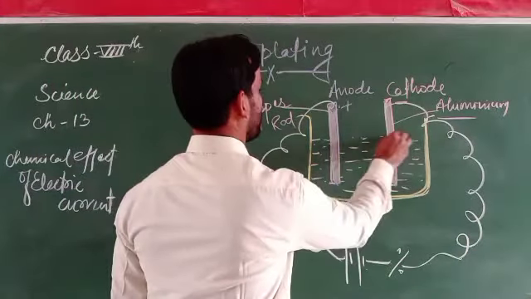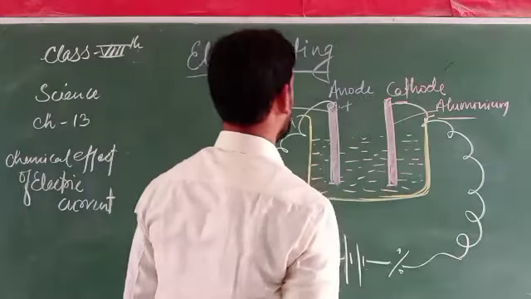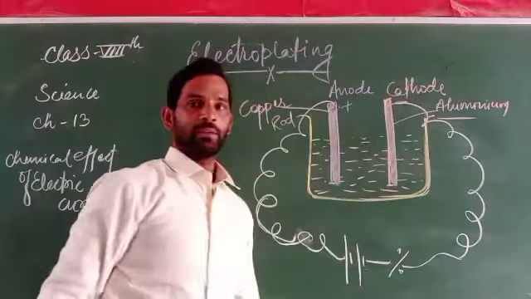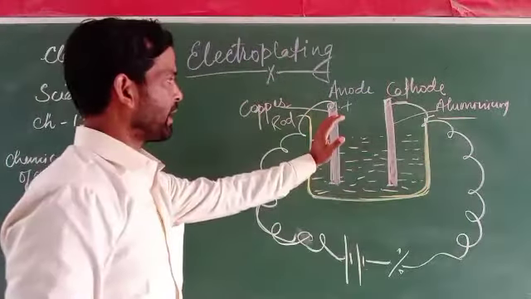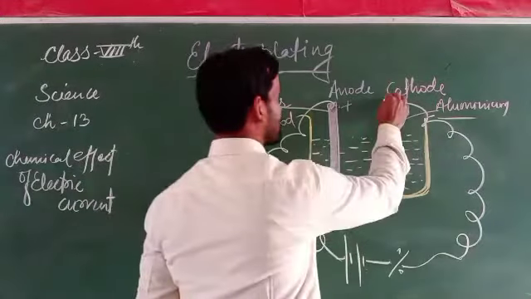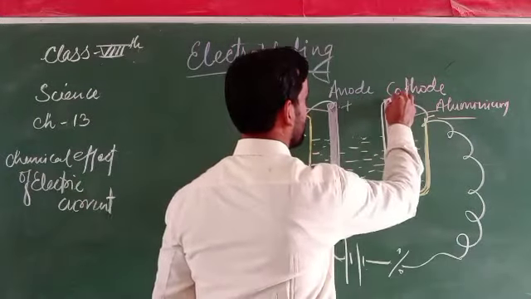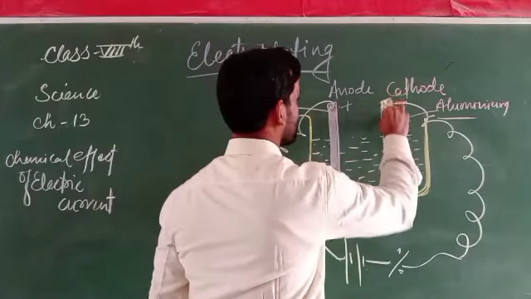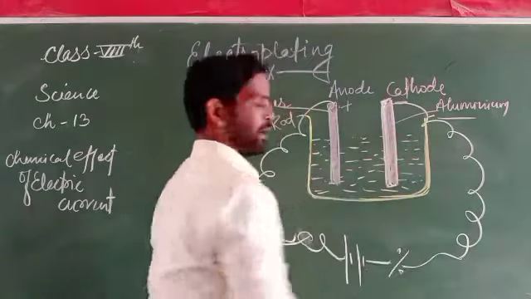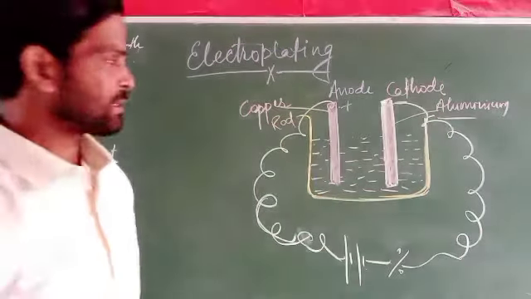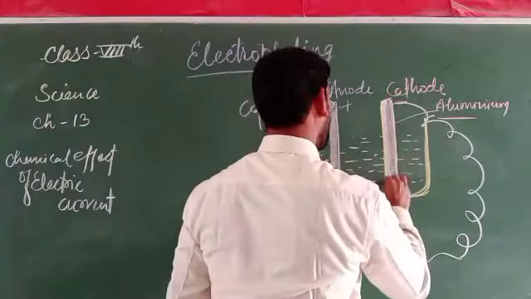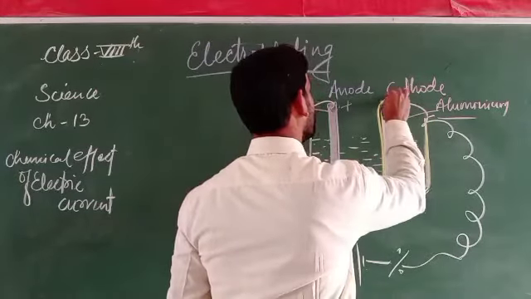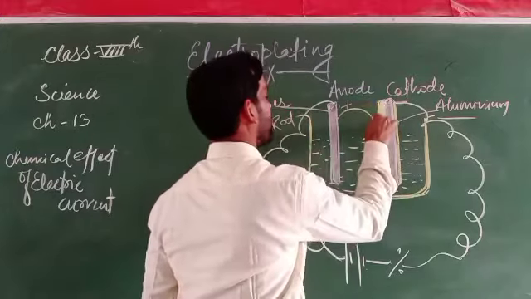So what is going on in this medium? In electroplating, the copper and its constituents get deposited over the cathode. Why? Because by the continuous supply of electricity, a layer is formed on the cathode. This layer is the coating, the thin layer of metal deposited there.